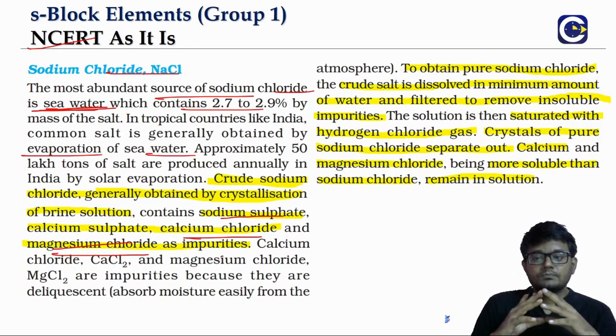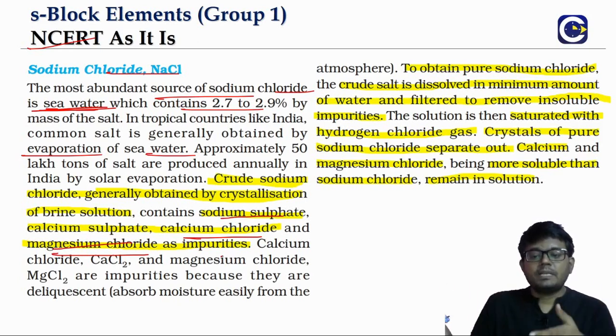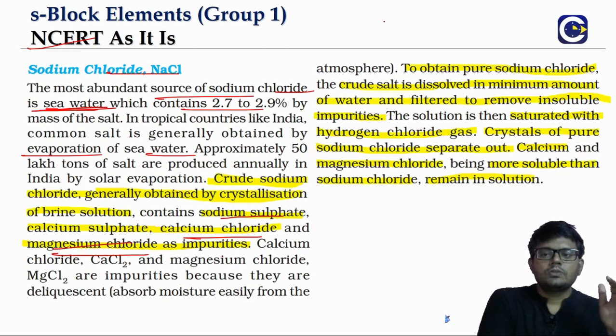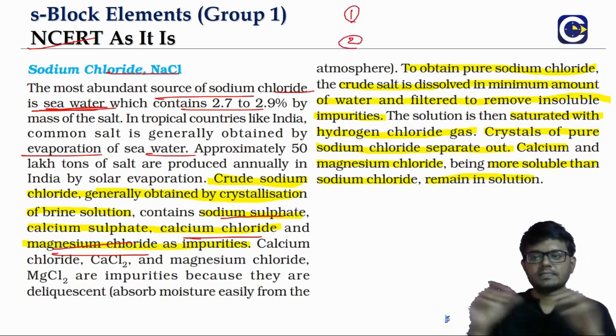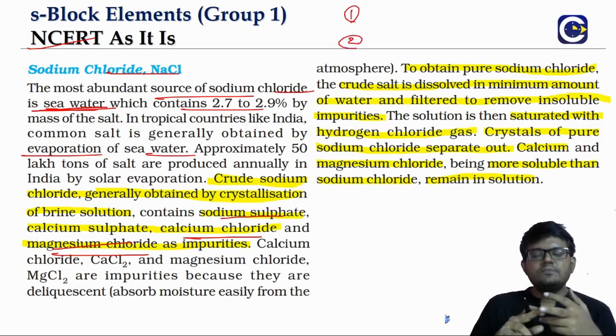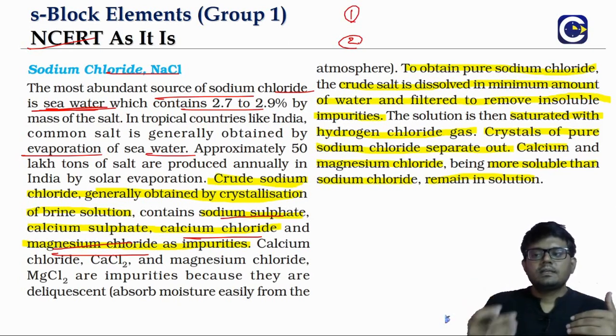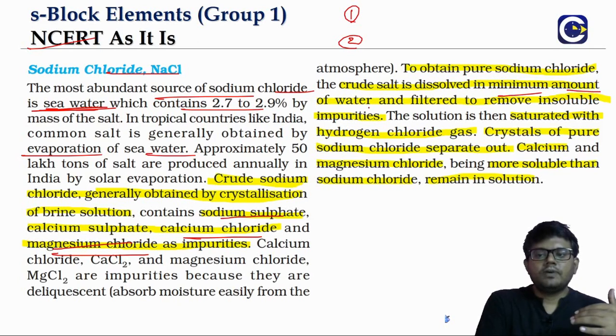And when you look at the method to obtain pure sodium chloride, we have to find ways in which we will be able to remove all the impurities. Generally there will be a two-stage method for the removal of these impurities. The first stage is taking the crude salt and dissolving it in a minimum amount of water.